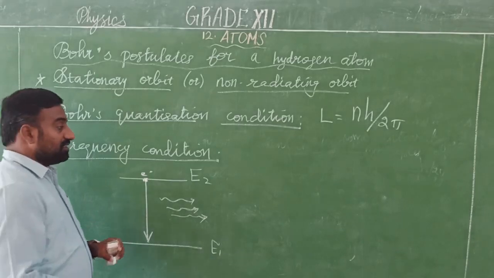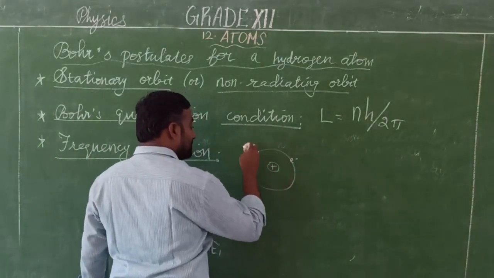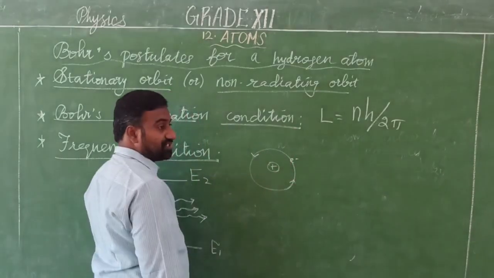Repeat once again. The electron always revolves around the nucleus. While it revolves around the nucleus, it does not emit any radiation.